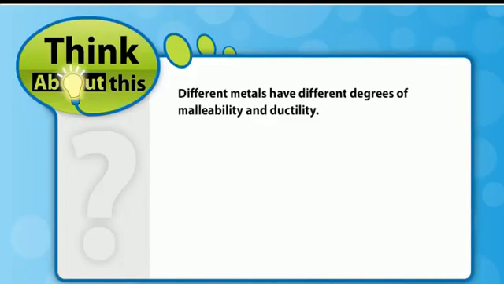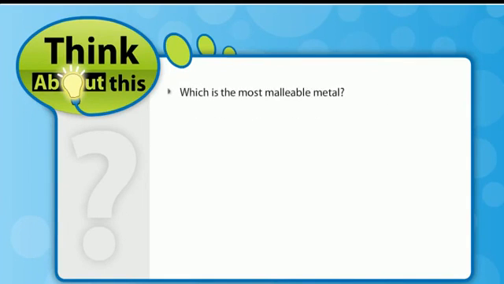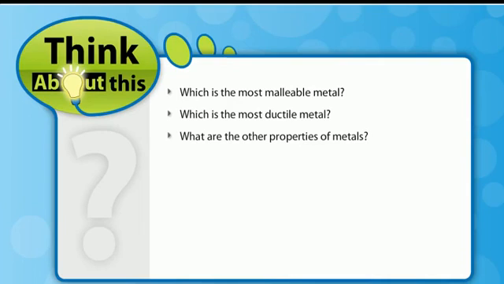Different metals have different degrees of malleability and ductility. For example, gold and silver are ductile and malleable, but lead is only malleable. Which is the most malleable metal? Which is the most ductile metal? What are the other properties of metals?